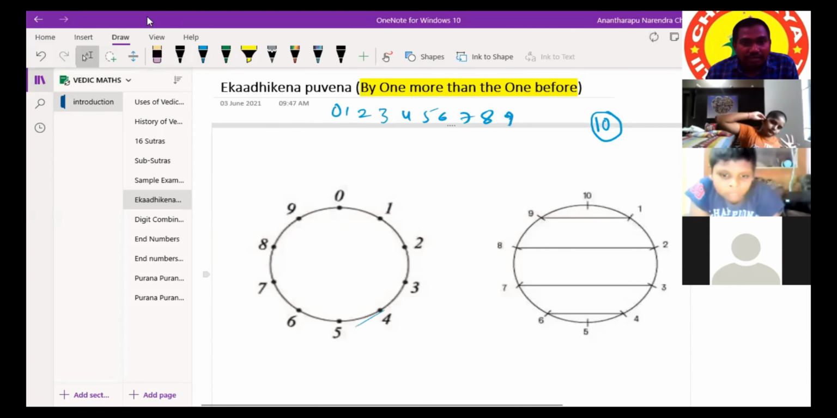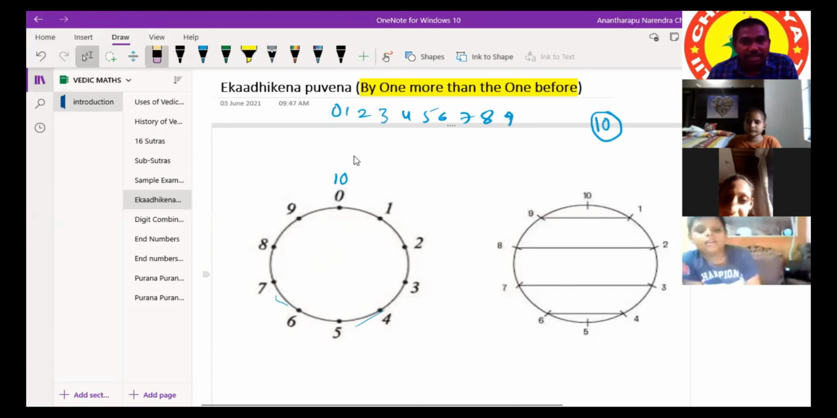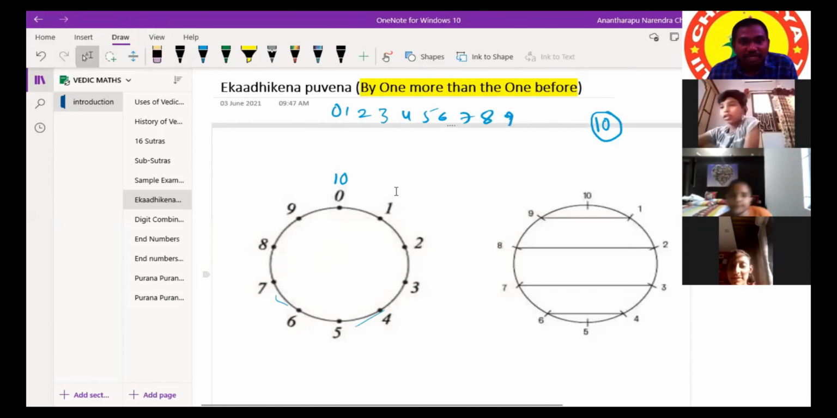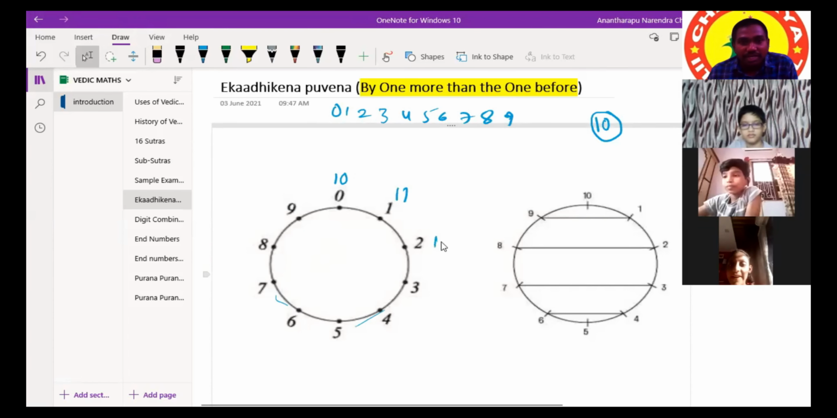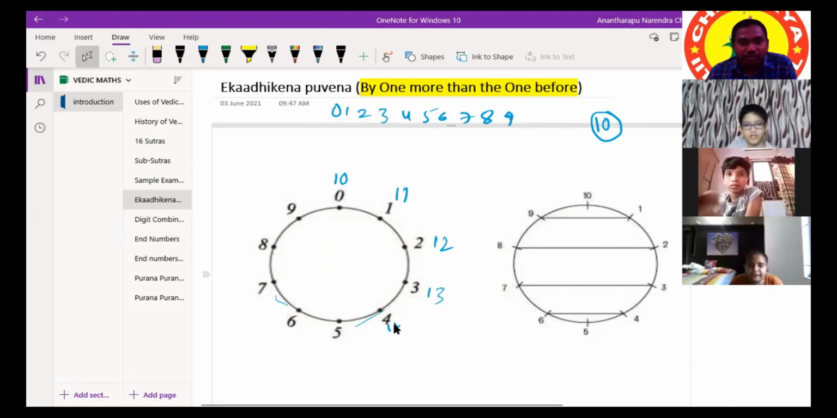We call this circle a 10-point circle. How many points are there on the circle? 10 points. Starting from 0, 1, 2, 3, 4, 5, 6, 7, 8, 9. After 9, if you continue around the circle, it will be 0 again. Then 10, 11, 12 and so on, and after 20 comes 21, 22 and so on.